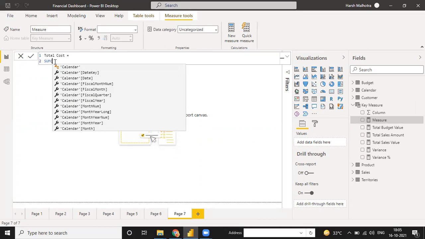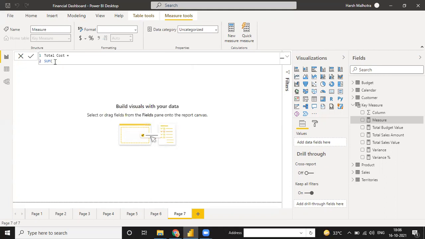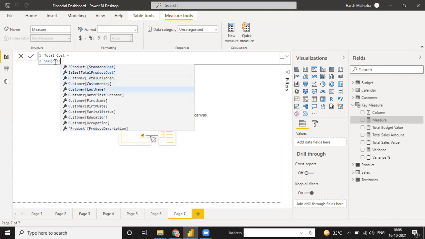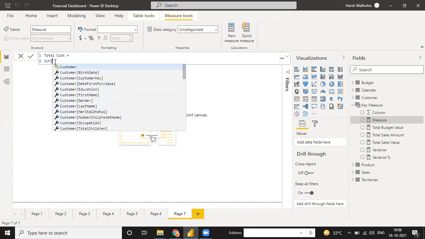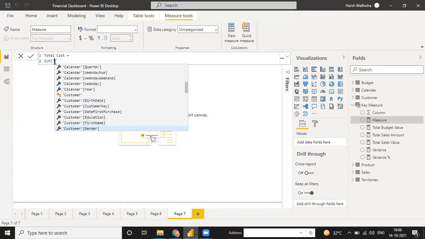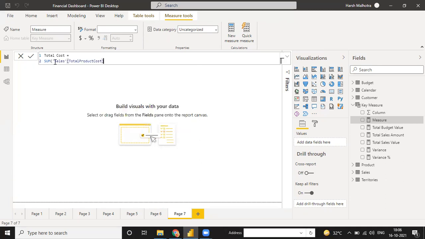Now when you use sum, you have to use the single quote column for your value. When you use, suppose, total cost, it will give you the complete function. But when you use just the single quote, it will give you the column in your main table. So right now I need to go to my sales table. See, the customer table has different columns, the product table has different columns, the sales table has different columns. So now I just need the total product cost column, and just enter. So my total cost value is there.